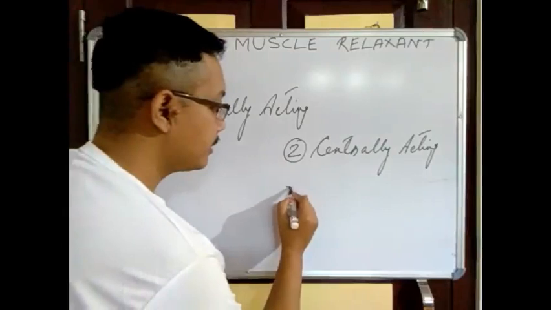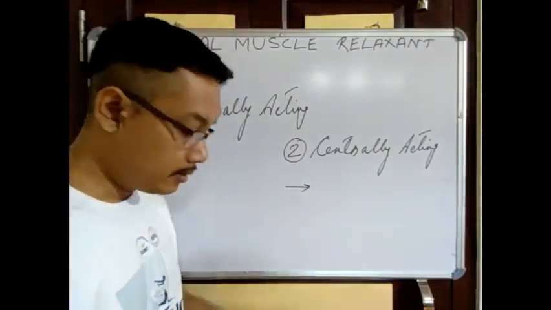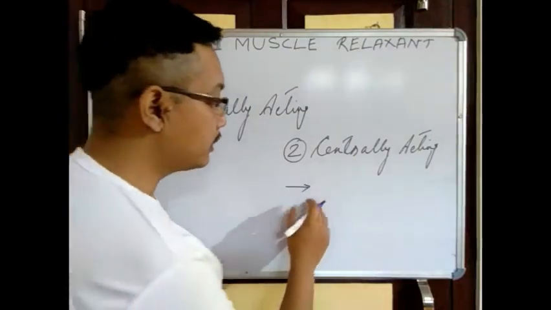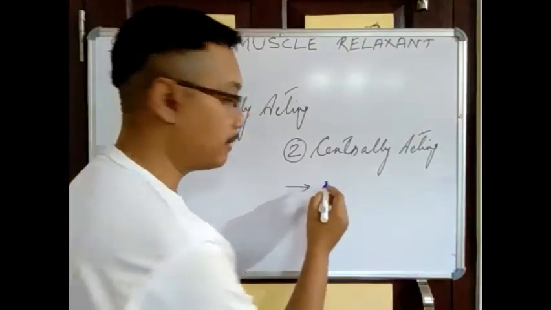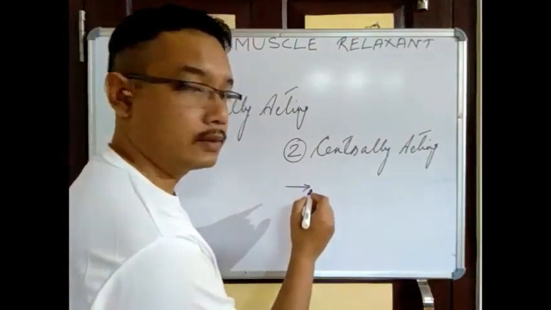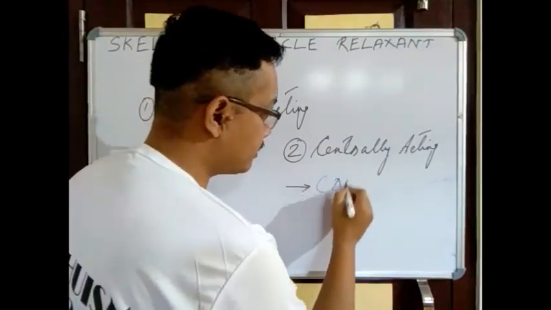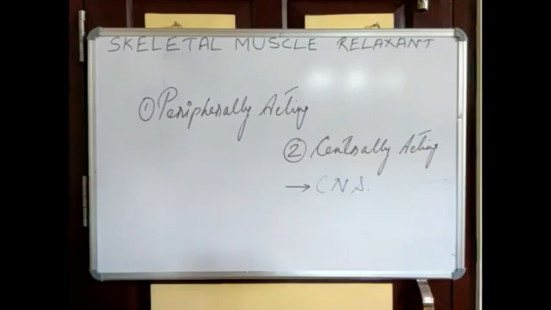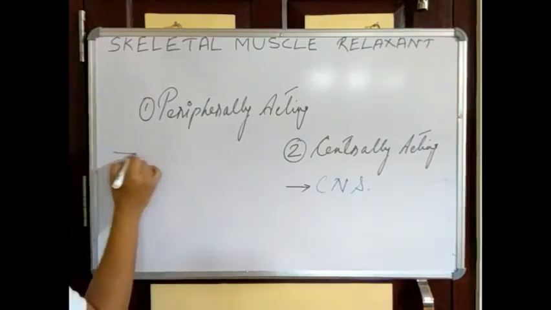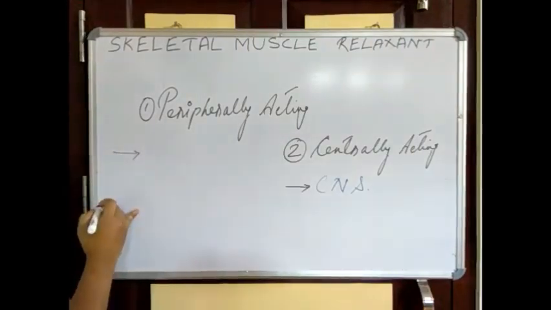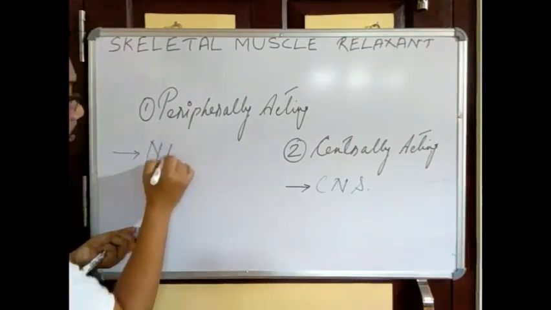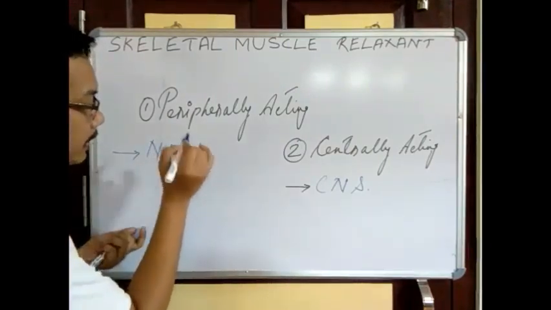Centrally acting skeletal muscle relaxants, as I told you, can act on the spinal cord, mainly on the brain. We can say CNS, central nervous system. But the peripherally acting skeletal muscle relaxants mainly act on the neuromuscular junctions.